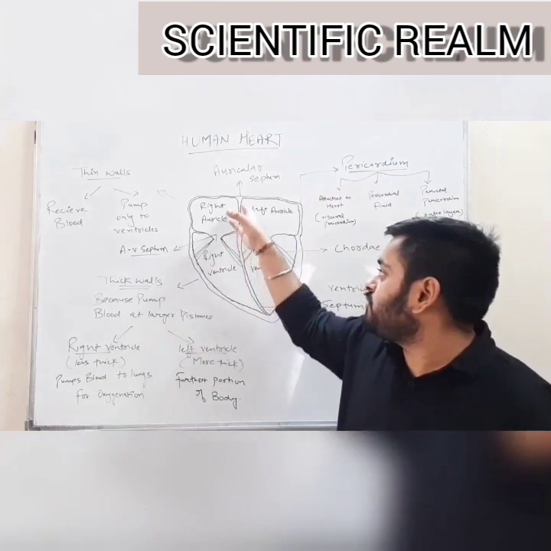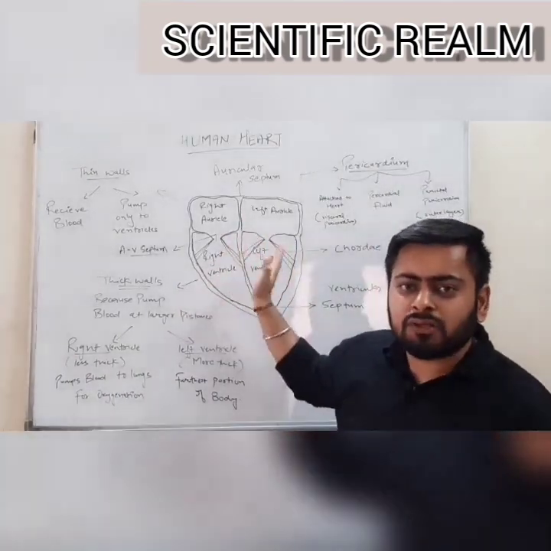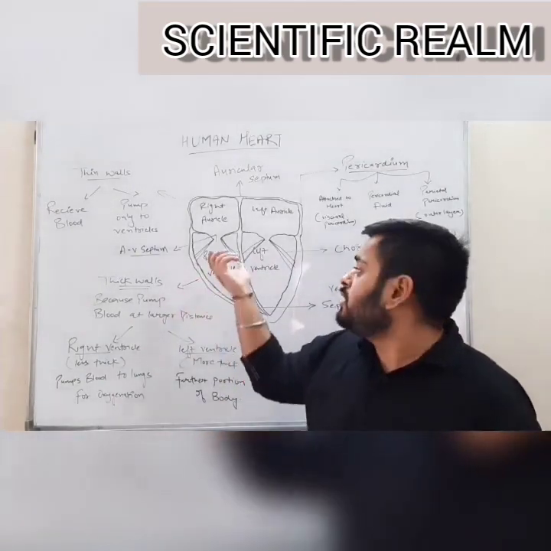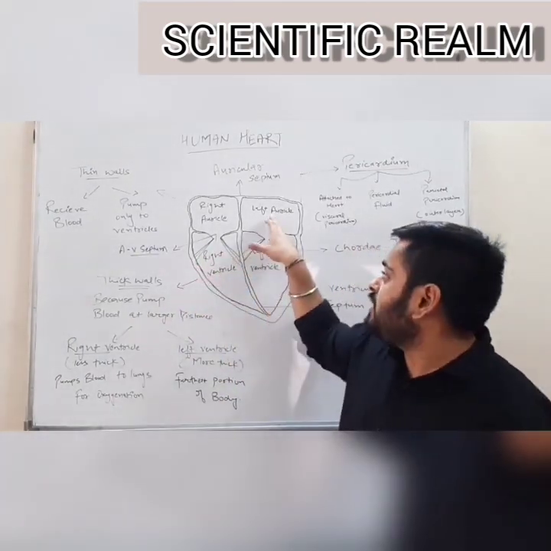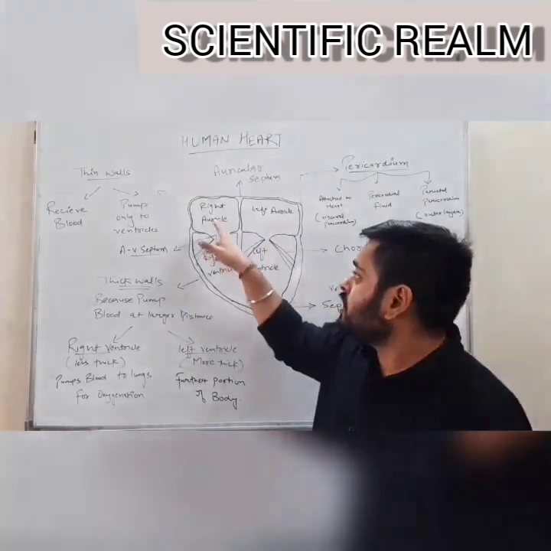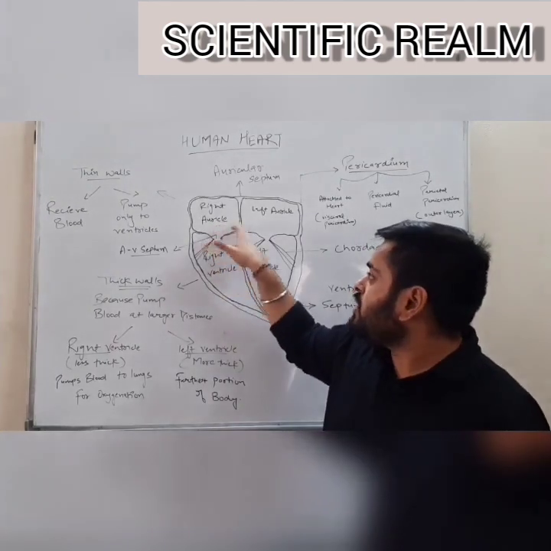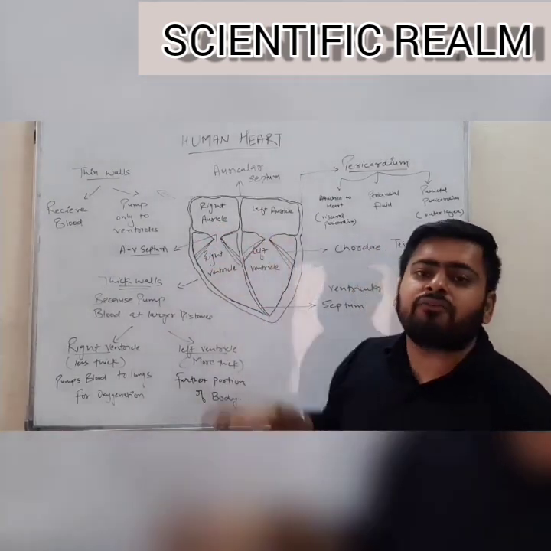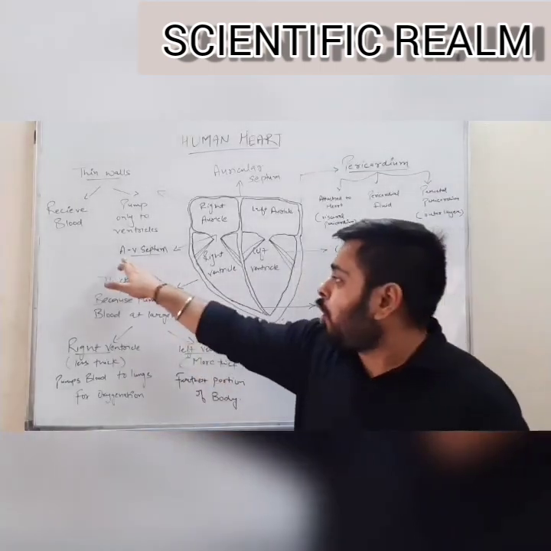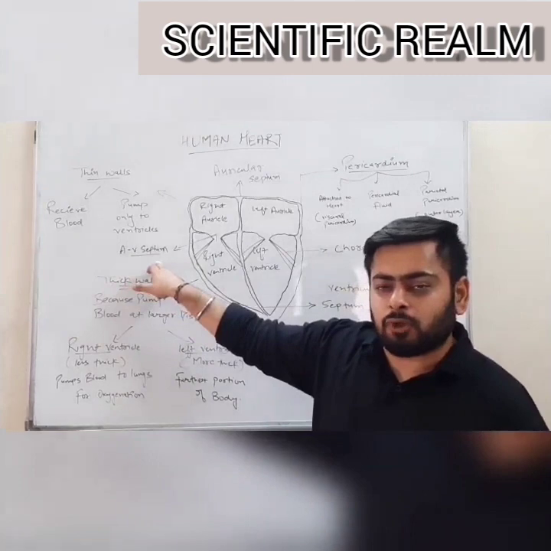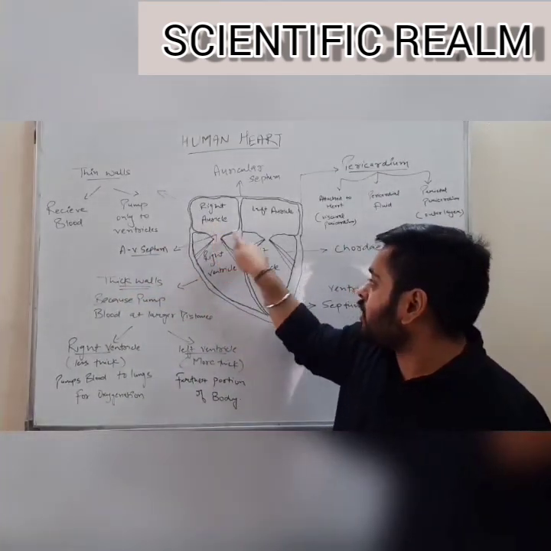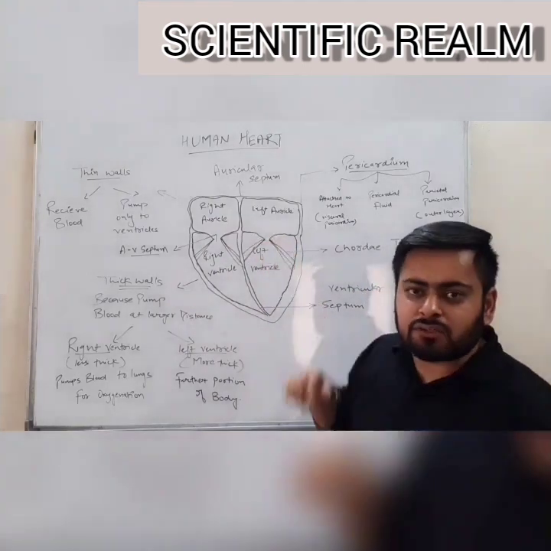That is why there is a division of right and left portions of the heart, where the right portion receives deoxygenated blood and the left part of the heart receives oxygenated blood. Internally, auricles and ventricles are also separated from each other by the AV septum, known as the auricular ventricular septum. This septum helps in the division of auricles and ventricles from each other.